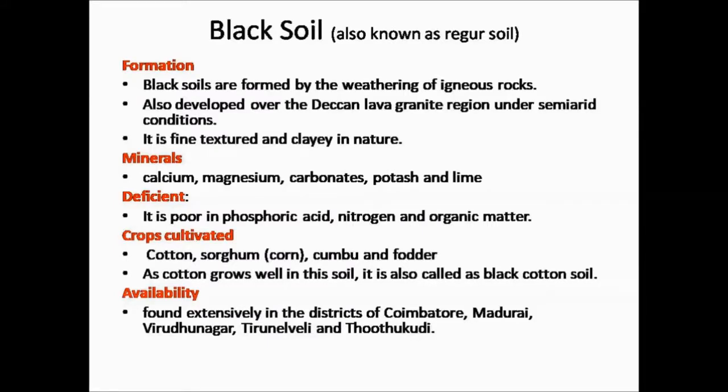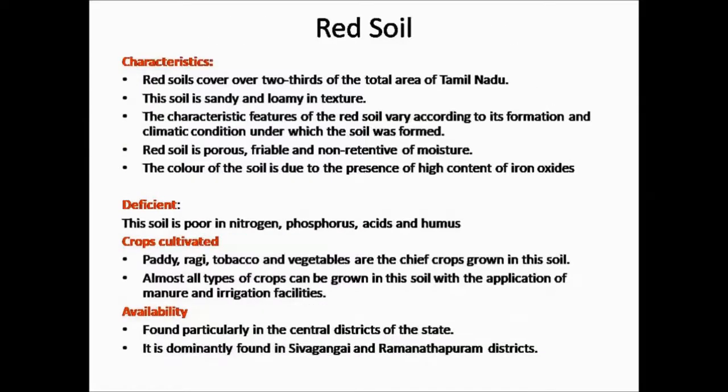As cotton grows well in the soil, it is also called black cotton soil. These black soils are found extensively in the districts of Coimbatore, Madurai, Virudhunagar, Tirunelveli, and Thoothukudi. Red soil. Red soil is called Semman in Tamil. First we will see the characteristics of the red soil.